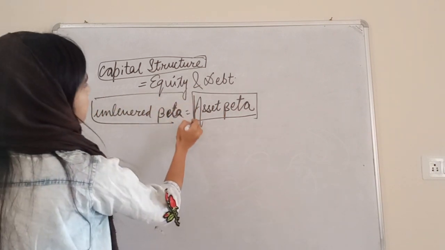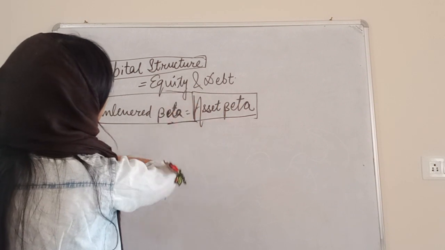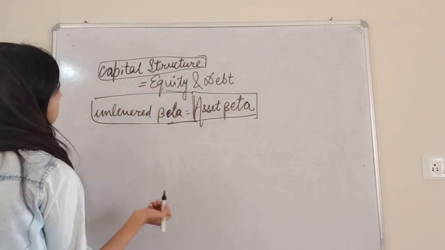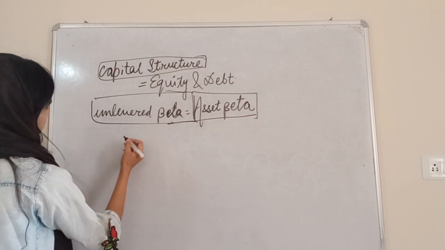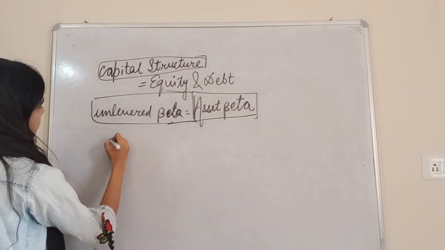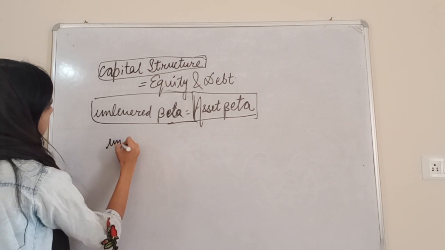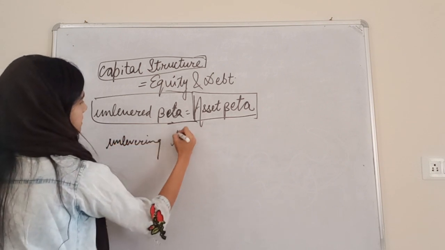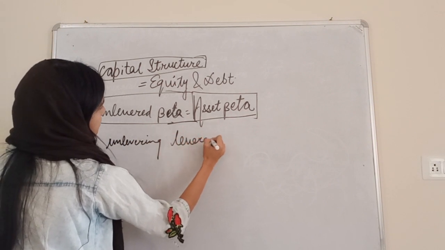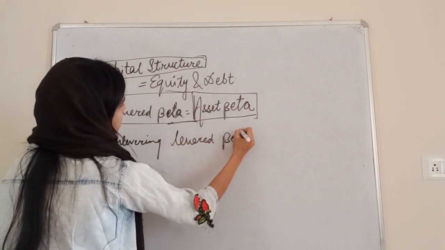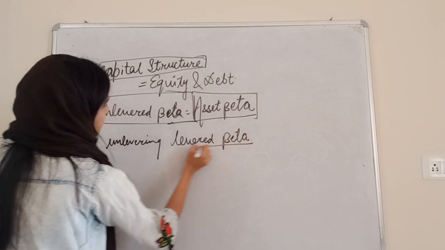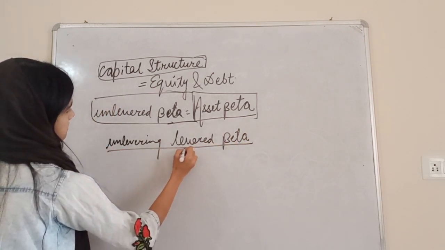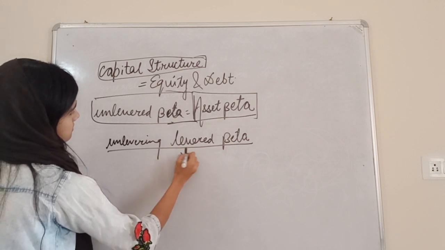Unlevering beta means taking out the debt components from the capital structure and its effect.